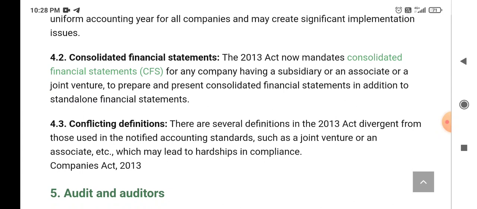What is this consolidated financial statement? So here it is: to prepare and present consolidated financial statements in addition to standalone financial statements.